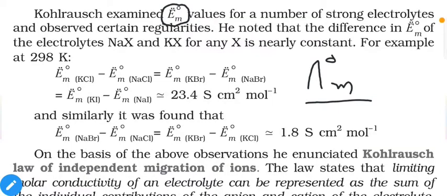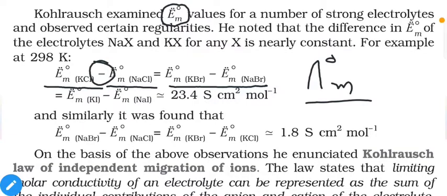He noted that the difference in lambda m naught of the electrolytes NaX and KX for the same X is nearly constant. For example, at 298 Kelvin, the limiting molar conductivity of KCl minus that of NaCl is just like the limiting molar conductivity of KBr minus NaBr.